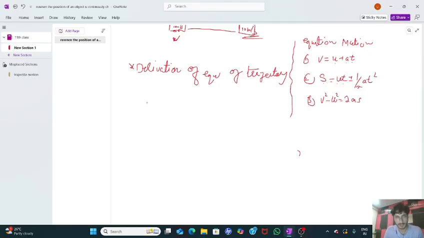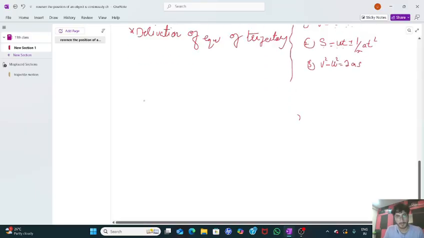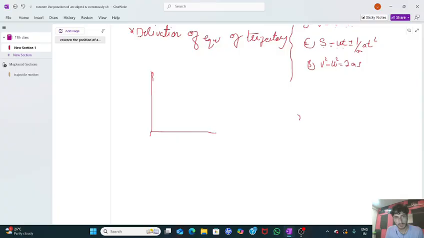So now, have a look, guys, at what I am trying to say here. Let's draw some coordinates, x and y. Here, if this ball is in projectile motion, for a better understanding, an object is thrown obliquely.